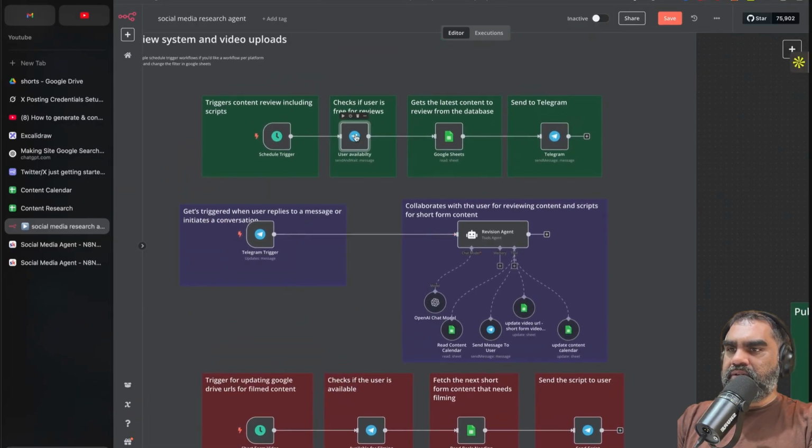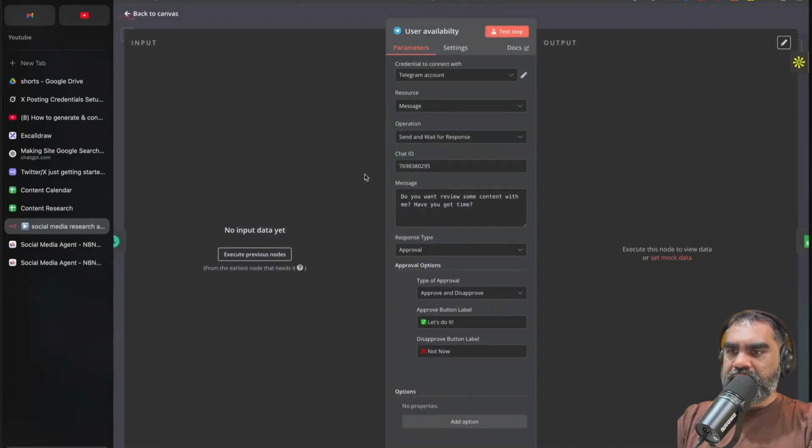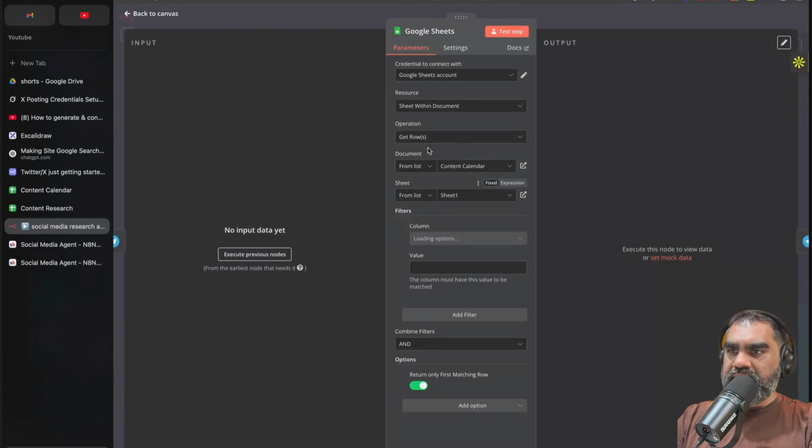So what does this do? This one is a Telegram node, sends that, let's do it. Do you have time? Message. This one reads the first row matching the publishing status has an empty value. The first row will be returned, and that is specified here. Return only the first matching row. Will always return the first matching row and not more than one row.